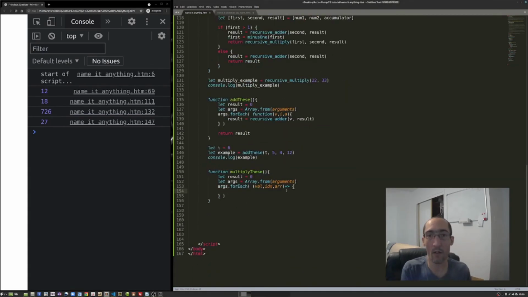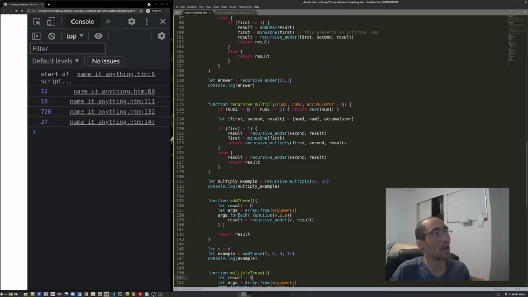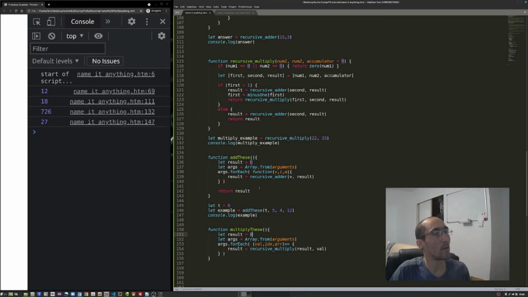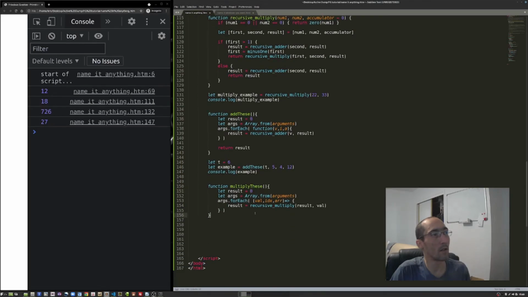Okay, get to the point, Chris. Finish this. So result equals recursive multiply, and we're going to use result and val. So this result is 0. Ooh, is that going to work? Oh, I'm going to have to just test it. Yeah, let's just test it. So we've already got example up there and we've console logged it. So let's say example B, or no, final example.